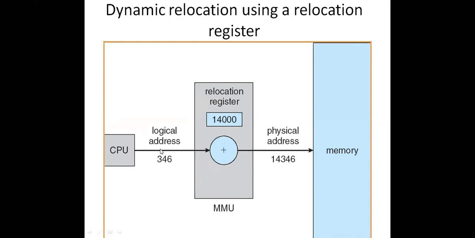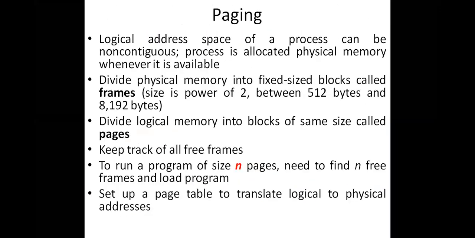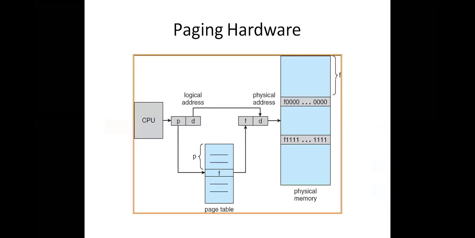It has no connection to the physical memory. Whenever the CPU generates a logical address, it will be converted to the physical address with the help of the MMU. For a logical address, we are adding something called the base address. Base address means the starting address of the user process P1, for example. In the same fashion, in the paging hardware also, the CPU generated logical address is divided into two parts. One is the page number and the second one is the offset. If you know the page number, you come to know the frame number too. How can we know the frame number?